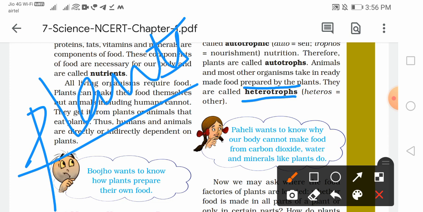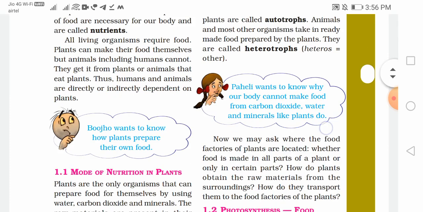Now the living organisms which take ready-made food, which can't make their own food, which can't prepare their own food, are called heterotrophs. ठीक है, remember this term: autotrophs that can make their own food, heterotrophs that cannot make their own food. Clear? Okay, now let's come forward.